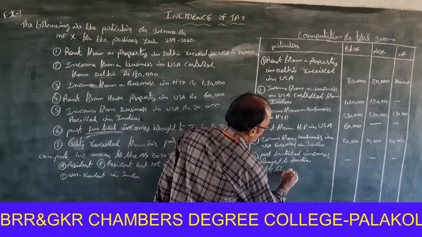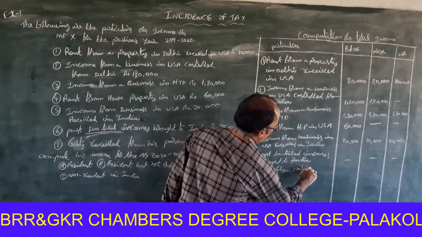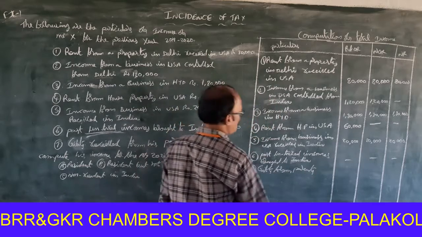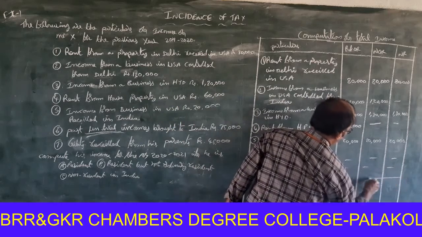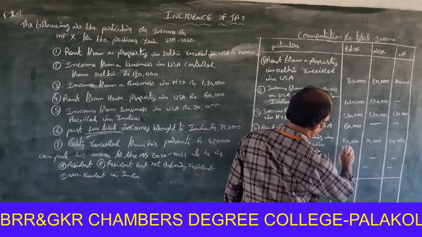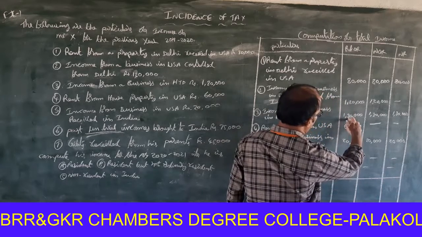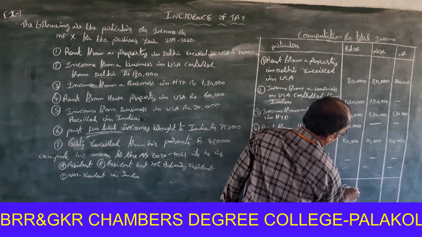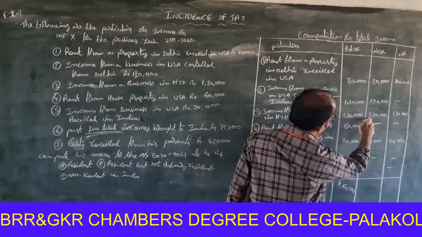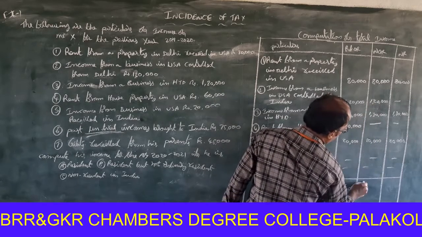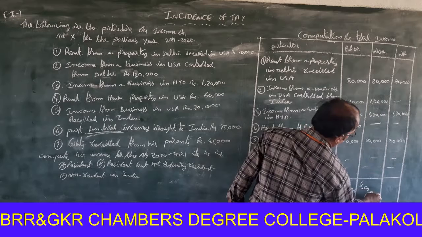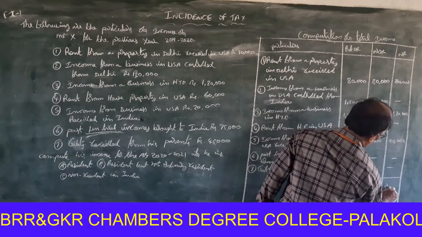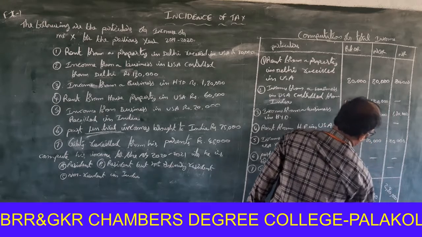Gift from parents, how much? 45,000, not taxable. Okay. 2,60,000, 3,80,000, 4,60,000. 2 lakhs, 3 lakhs 20, 4 lakhs. Next, 2 lakhs 80. This is the total income.